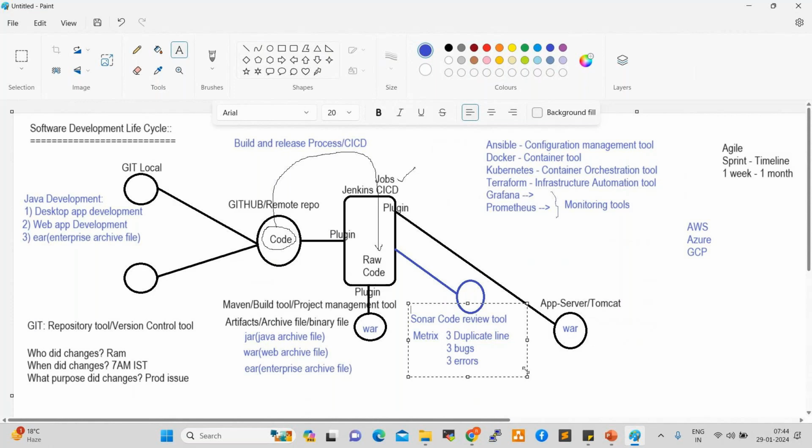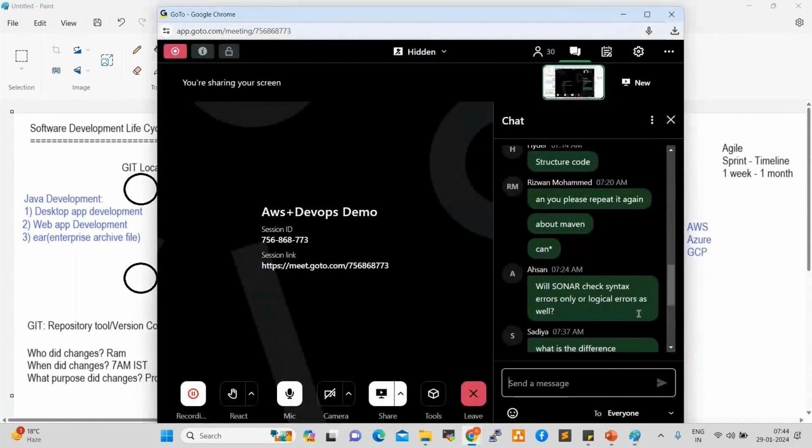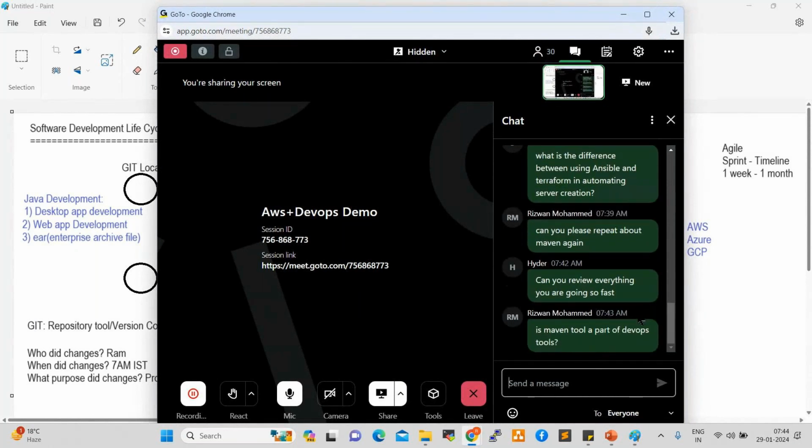Clear, everyone? Yeah, Sonar checks the complete end-to-end errors. Okay. Yeah, Maven tool is part of DevOps only. Yes, Maven tool is part of DevOps only.